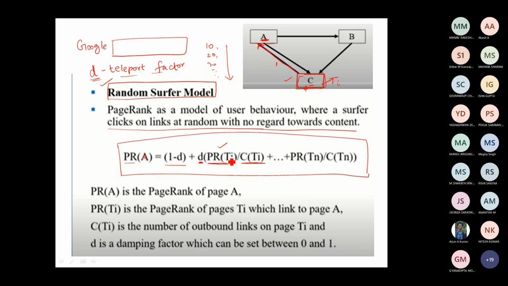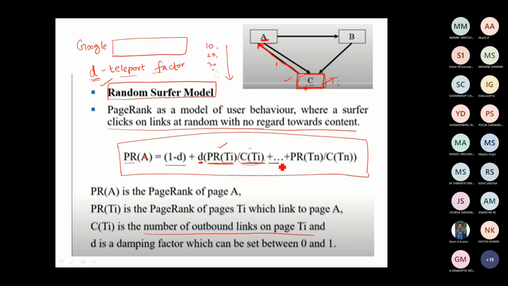So this is PR of TI, that is page rank of TI, divided by C of TI. What is the C of TI? C of TI is nothing but the number of outbound links on the page TI. From TI, are there any other outgoing links? How many outgoing links are there? Only one outgoing link is there, and that is A itself. There are no other outgoing links. That is called C of TI.